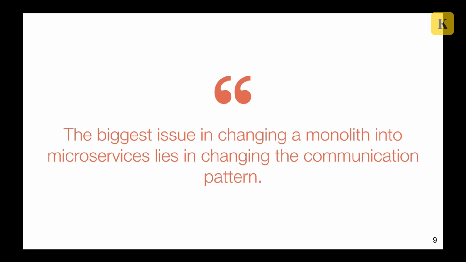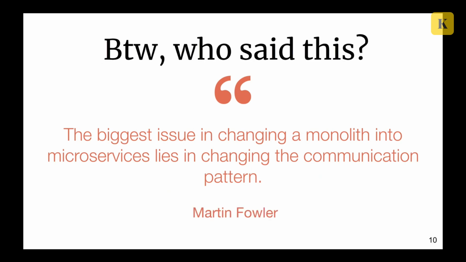They were said by one really smart guy called Martin Fowler. And what does it mean? It means that when we were working with a monolith, it was easy for us because we had all our functions, all our services under our hands, so we could work with them and call them easily. But when we split it into a lot of microservices, we need to talk about communication.